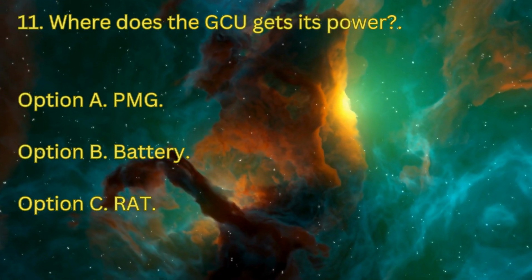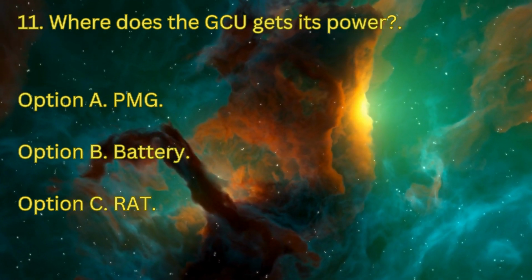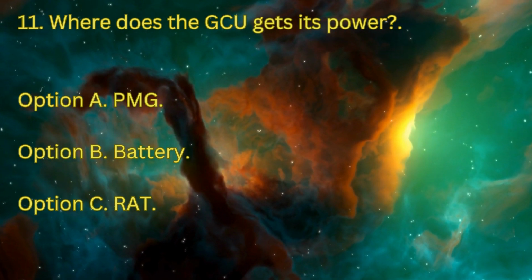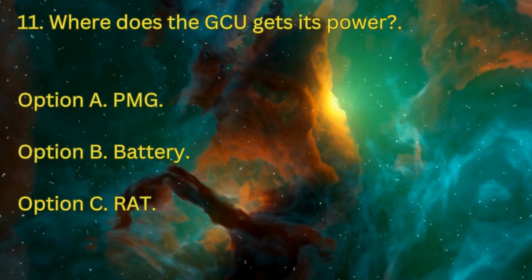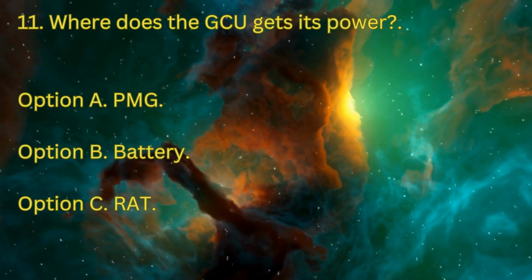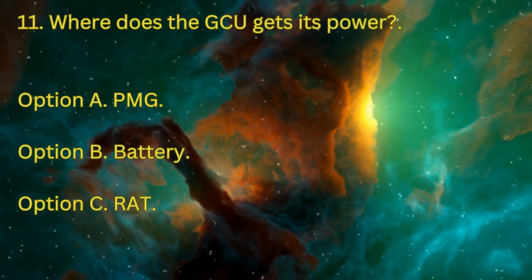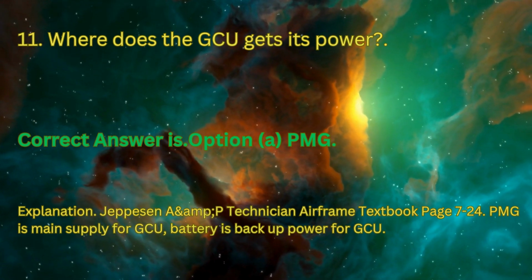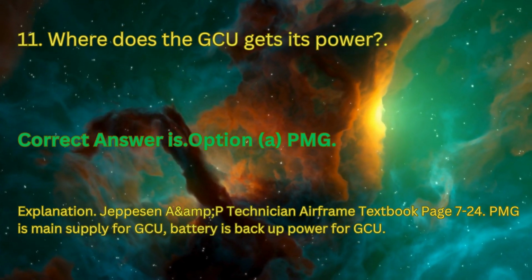Question number 11. Where does the GCU get its power? Option A, PMG; option B, battery; and option C, RAT. The correct answer is option A, PMG.